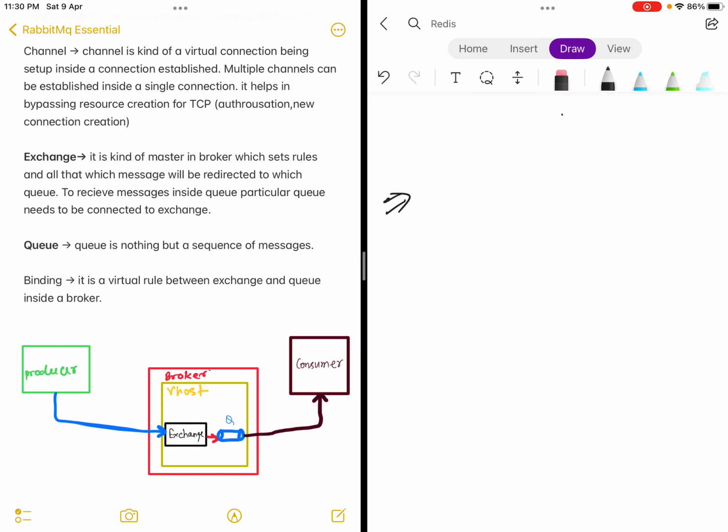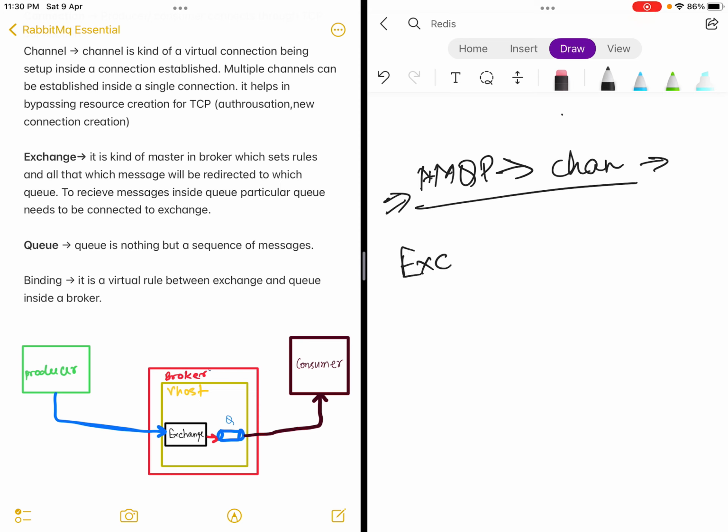Hi all, today we are going to continue our RabbitMQ Essentials lecture on the AMQP protocol. We have discussed till now what channels and connections are and all those details, and how RabbitMQ is set up. So today we will be discussing three things.